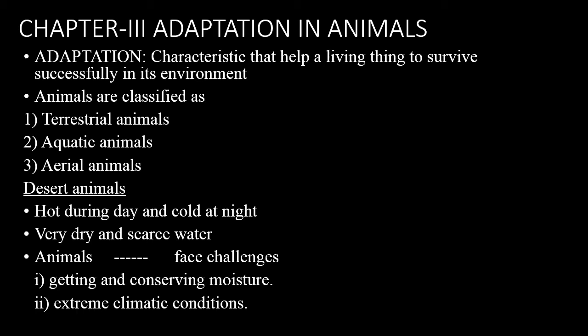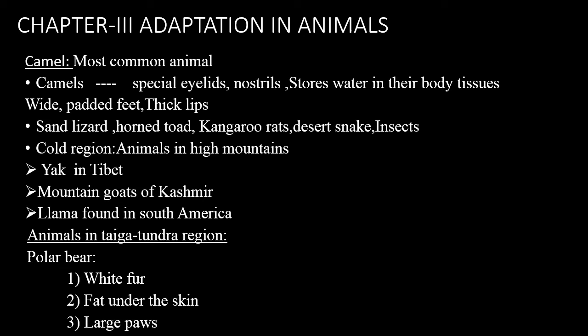Animals living in this region must possess certain characteristics in order to survive in the desert region. So how is the desert region? Hot during the day and cold at night. Very dry, and there will be scarcity of water. Animals face many challenges in desert regions, so they must defend themselves from the extreme climatic conditions.